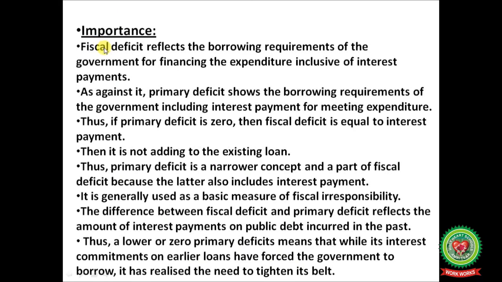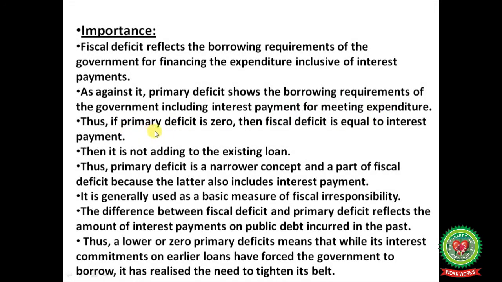Importance of fiscal deficit. Fiscal deficit reflects the borrowing requirements of the government for financing the expenditure inclusive of interest payments. As against it, primary deficit shows the borrowing requirements of the government excluding interest payments for meeting expenditure.